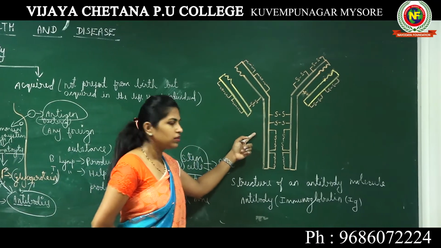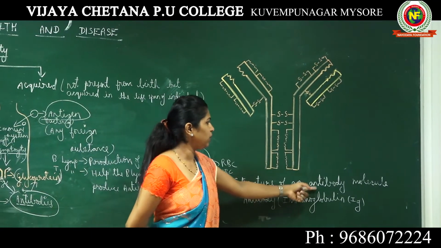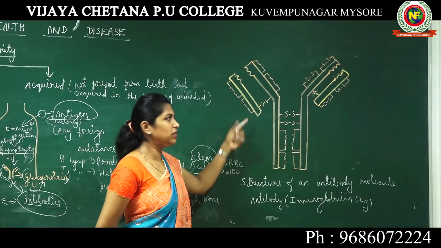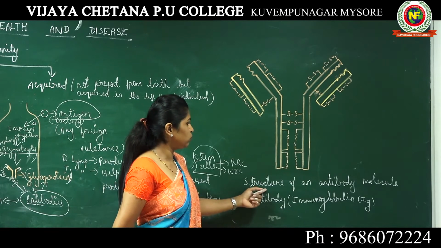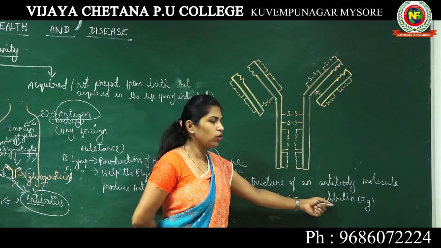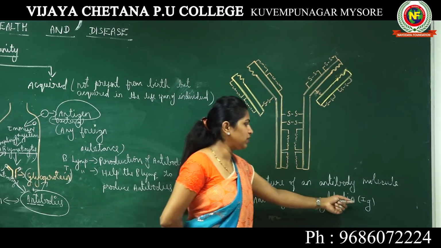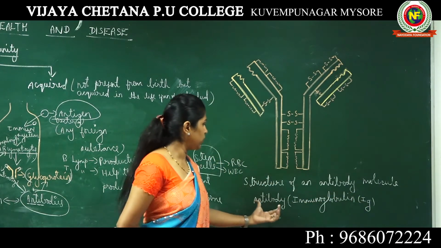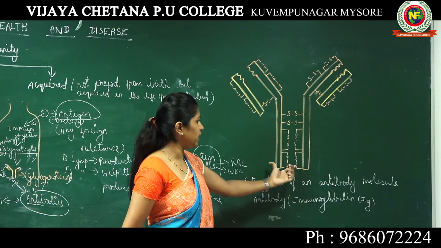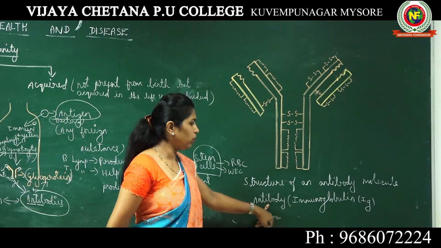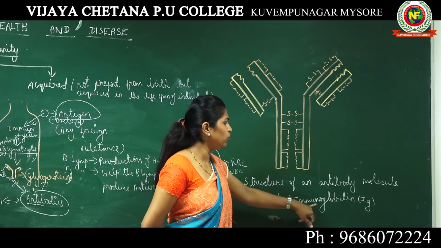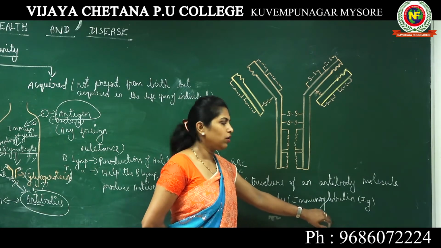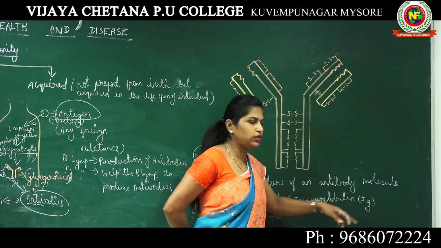So this is the structure of an antibody molecule. I have already mentioned it is a Y-shaped structure. They are also known as immunoglobulin, abbreviated as Ig. Antibody has another name: it's known as immunoglobulin, or it is abbreviated as Ig.